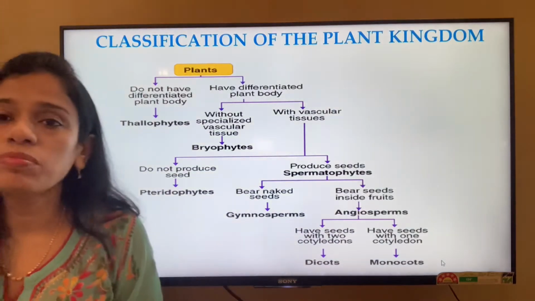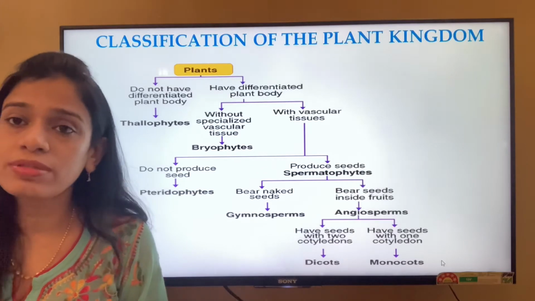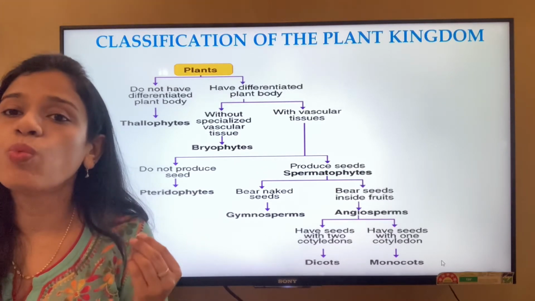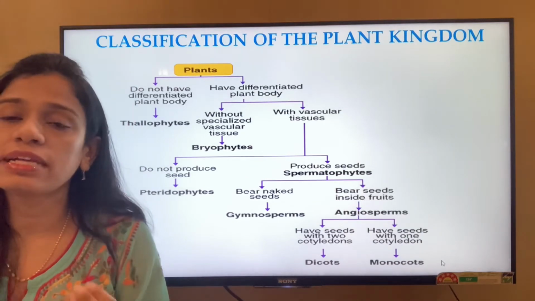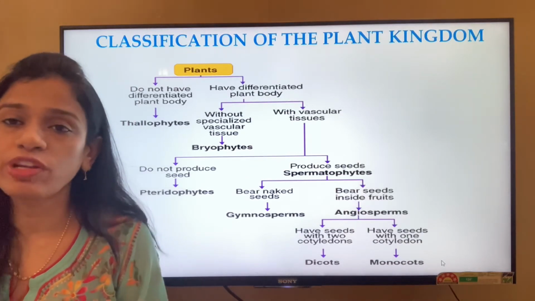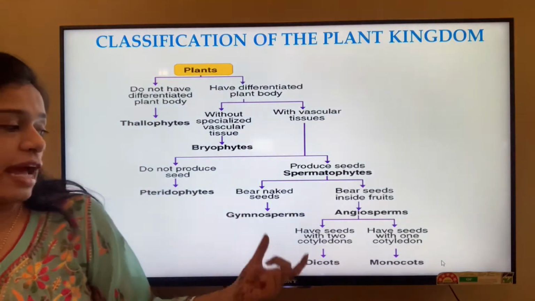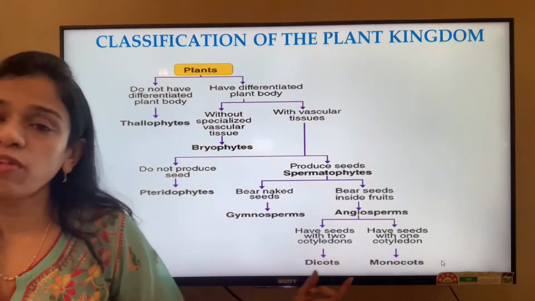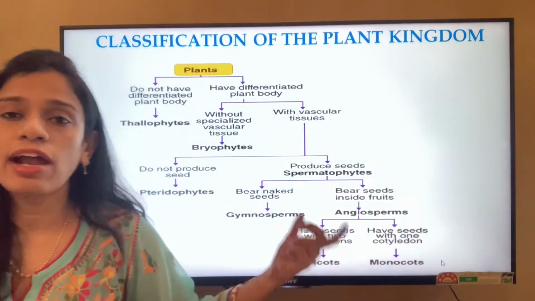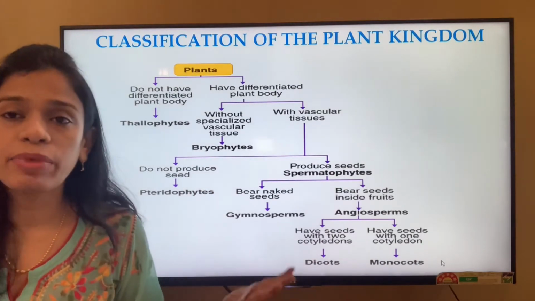Some groups of angiosperms have one cotyledon, and some are two-cotyledonous, that is, they have two cotyledons which provide food to the growing embryo or the seed. So those which have two cotyledons are called dicots, and those which have one cotyledon are called the monocots. So this is how the total plant kingdom gets divided.